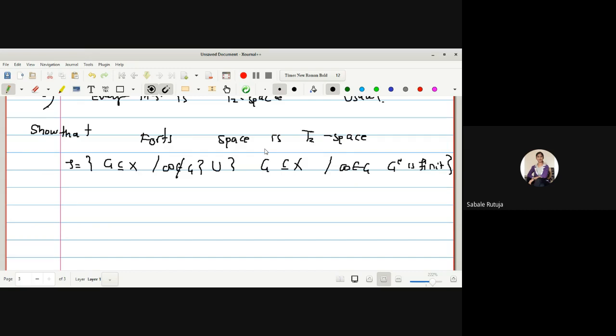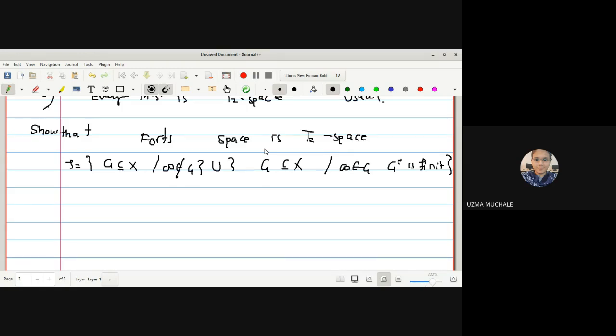Yes, ma'am. We have proved this as a topological space by going with the four conditions. Phi belongs to tau, X belongs to tau, right? Then finite intersection of open sets is an open set. Again, arbitrary union of open sets is an open set.